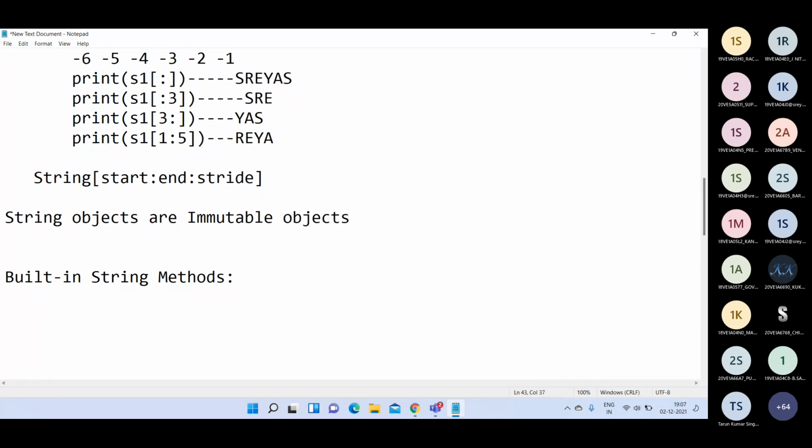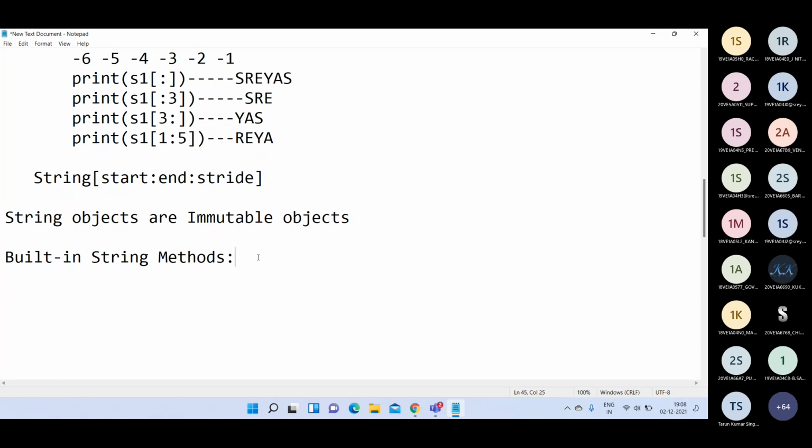That means once a string object has been initialized, it is not possible to change its value. Once you assign one value to the string object, that value cannot be modified or changed, because string objects are always immutable objects. Immutable means changing is not possible.